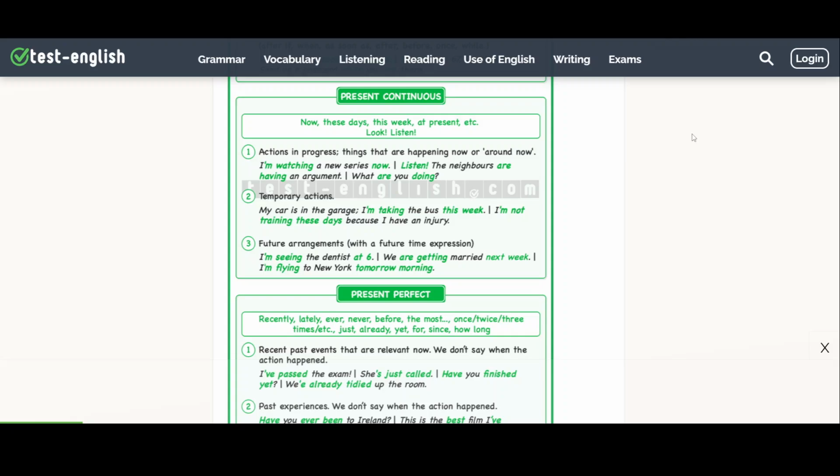So, when do we use the present continuous? We use the present continuous 1 to talk about actions in progress. An action in progress is an action that has started and hasn't finished. Things that are happening now or around now. I'm watching a new series now.